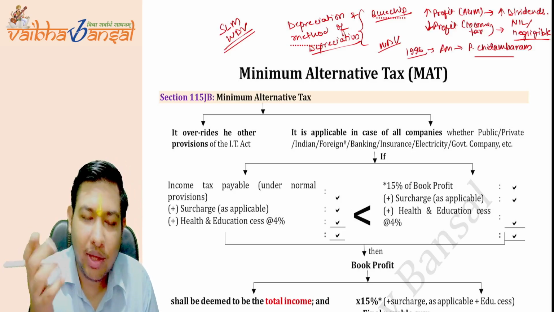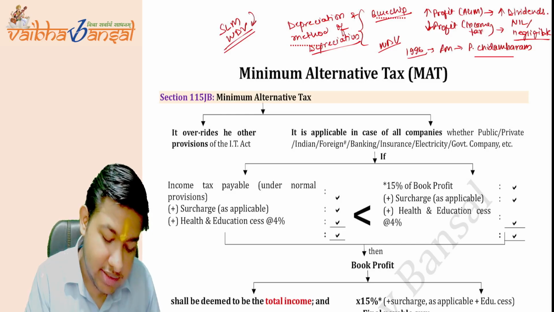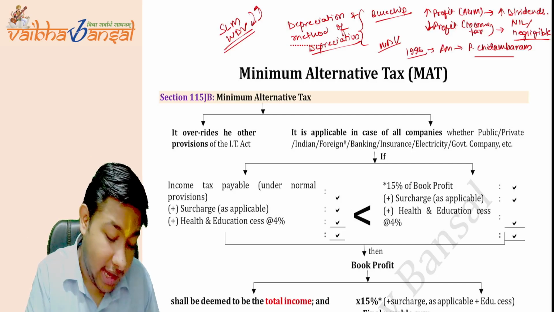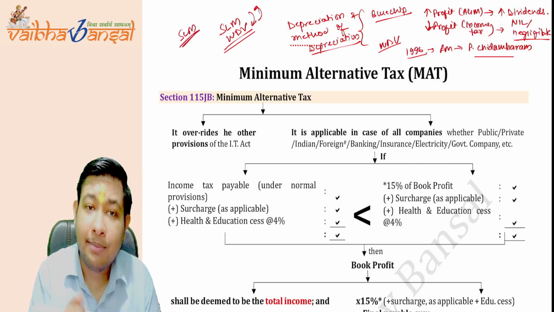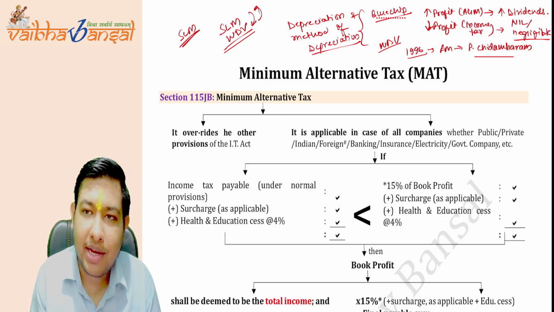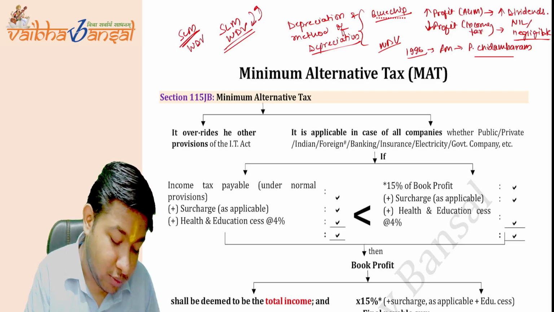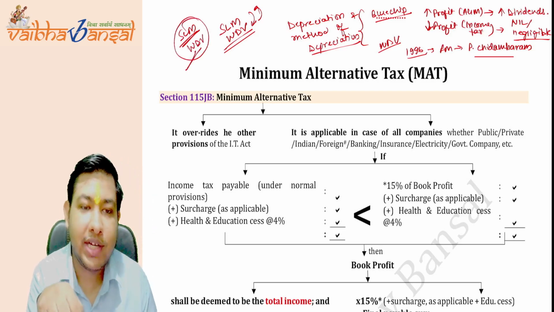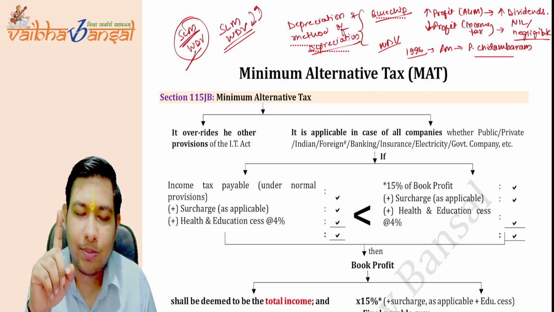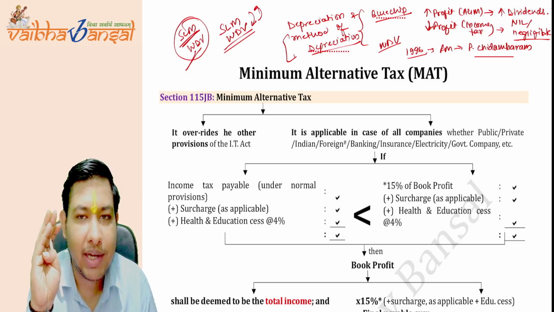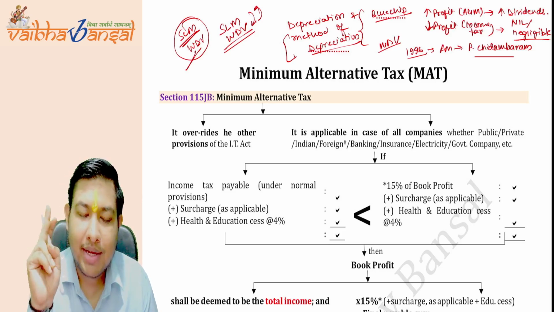They were following either SLM or WDV. They were following SLM under the Companies Act, but when it came to preparing the profit or loss as per income tax, they were following WDV. So it impacts the profit as well. Is the point clear? This is how the method of depreciation impacts the profit of the companies.